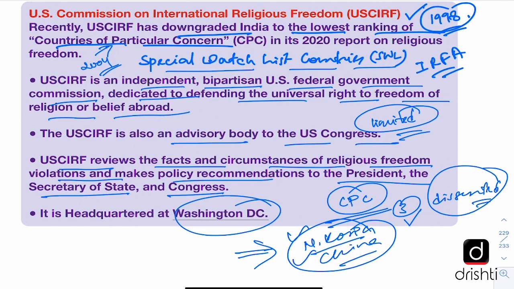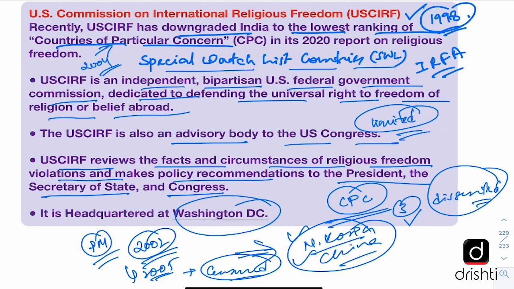One more piece of information that one should keep in mind is that Prime Minister Modi was Chief Minister of Gujarat when the 2002 riots had taken place in Gujarat. So in 2005, USCIRF had censured Mr. Modi, and because of that, the US government had denied visa to Chief Minister Modi at that time. So it does have influence, but not a lot of influence. US is guided by its strategic interests largely in dealing with other countries.